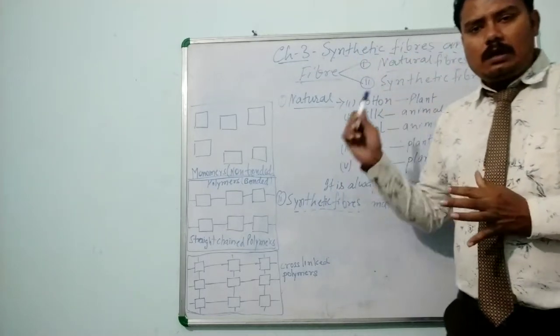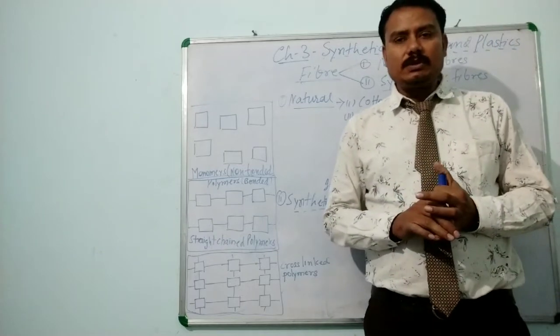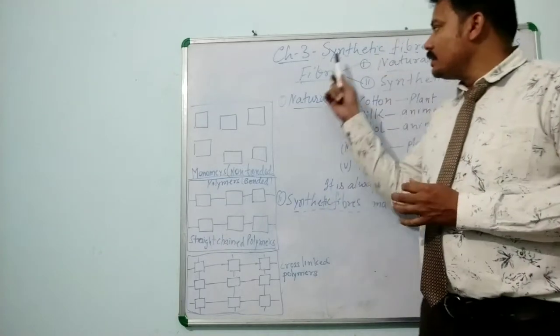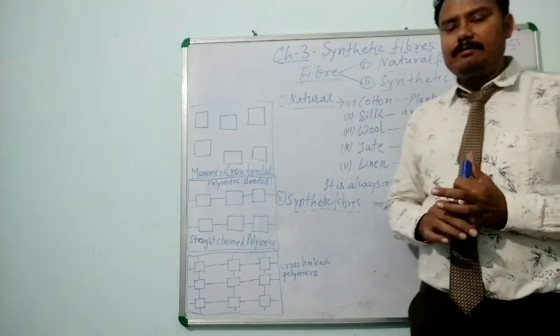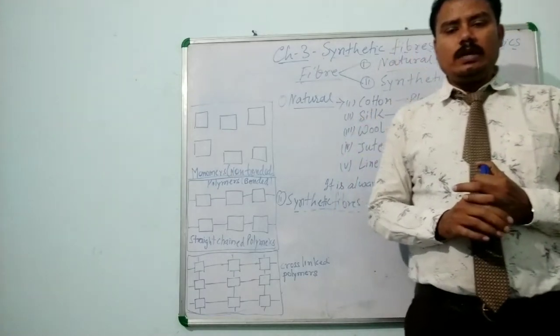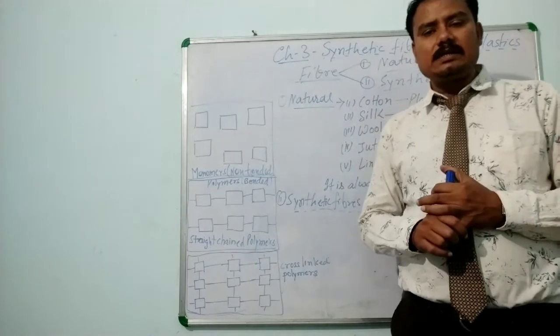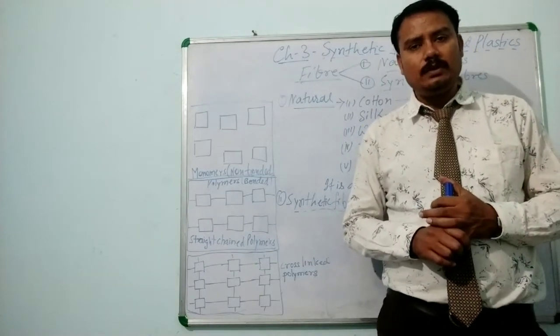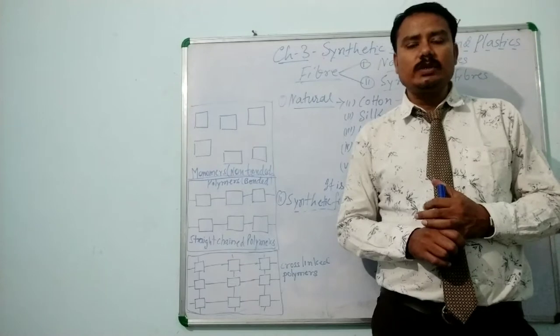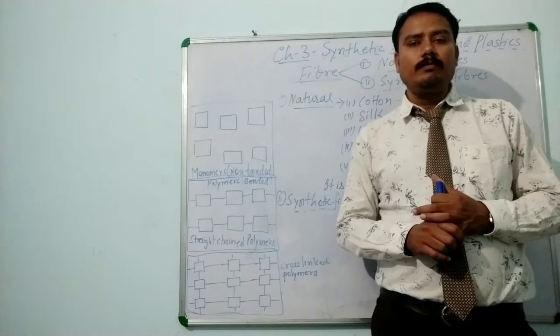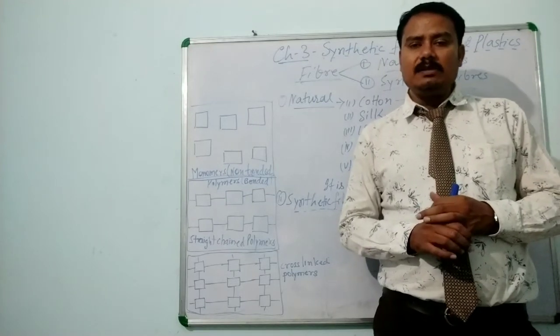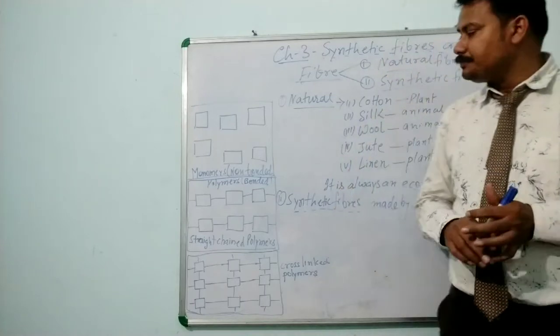Students, today I am going to study this chapter 3, that is synthetic fibers and plastics. In the fiber case you know very well there are two types of fiber, that is the natural fiber and artificial fiber. Natural fibers are those fibers, students, which are made from plant and animal sources. Just for example,